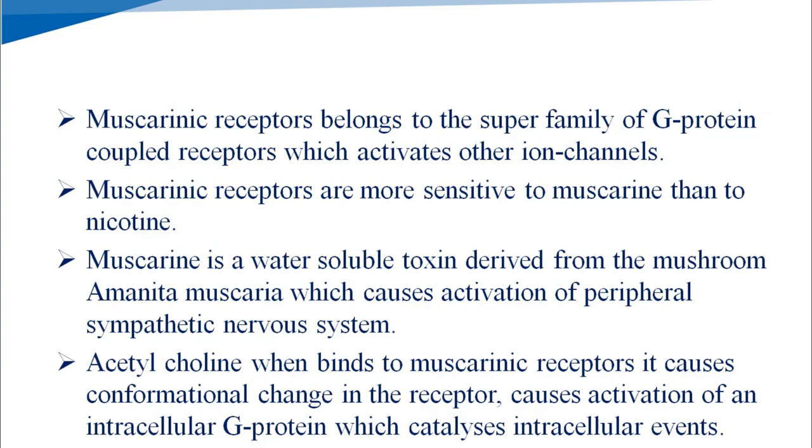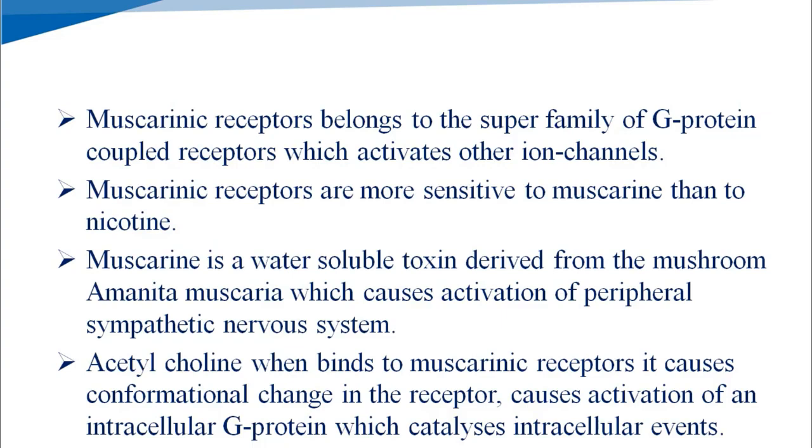Muscarinic receptors are obviously more sensitive to muscarine than to nicotine. Muscarine is a water-soluble toxin derived from the mushroom Amanita muscaria, which causes activation of the peripheral parasympathetic nervous system.